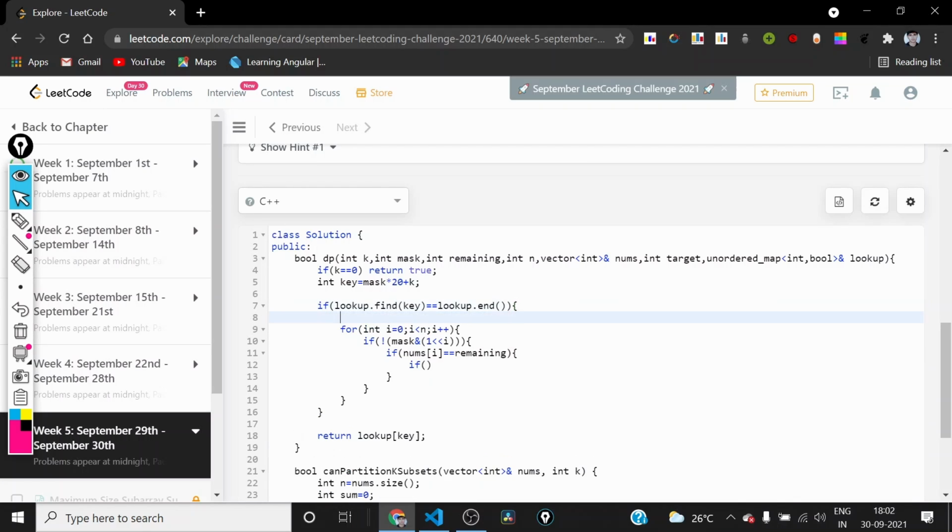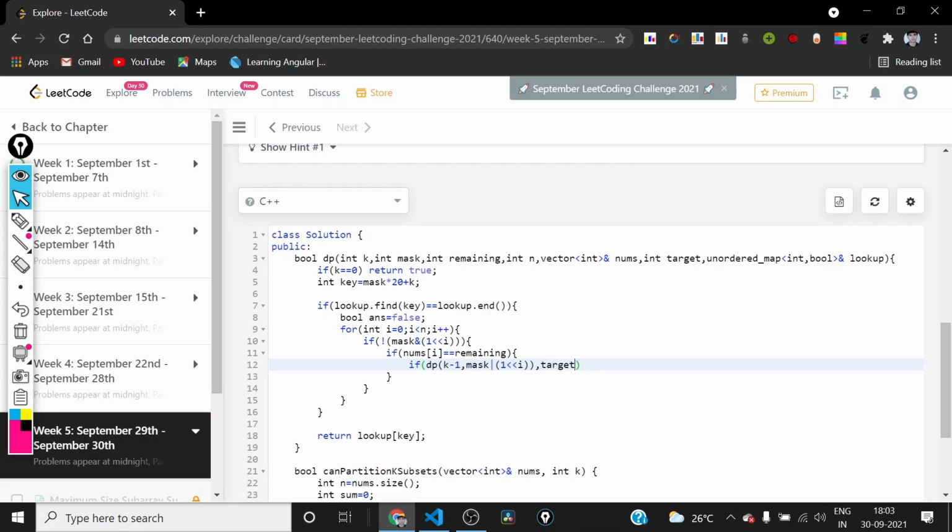So first we will also need a Boolean answer to store the answer of the current problem. So if the dp of k minus 1, because we have completed the current set, we can update the mask by including the ith element. So we can do it something like this. And after that, we have to pass the remaining.